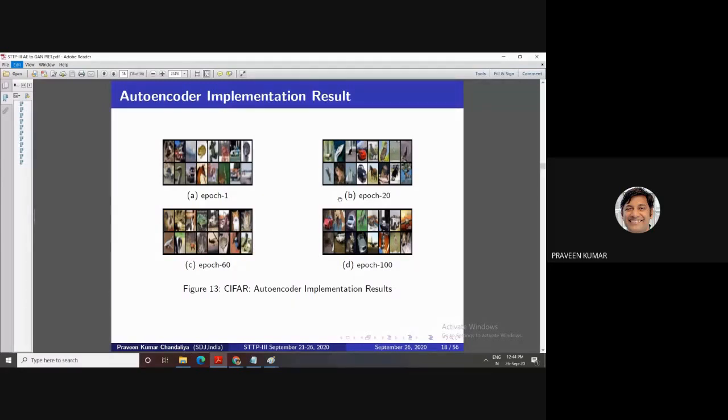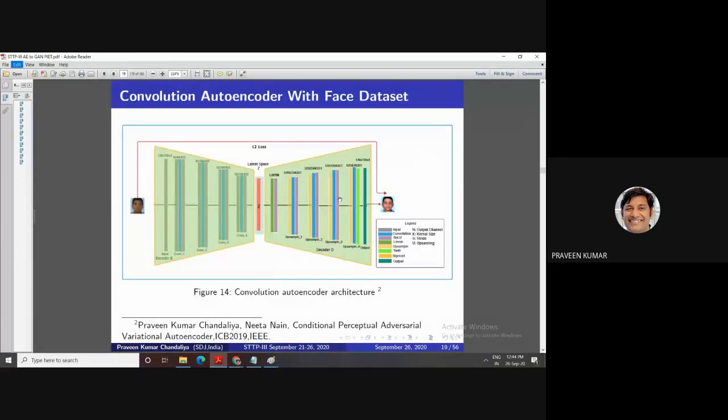I'm not using the simple convolution based autoencoder because it is very difficult to generate face images with a simple autoencoder, meaning fully connected or convolution based. Our next aim is to generate face images with the help of a deep convolution autoencoder. Deep means that in our previous model we had only 3 layers. This time the image size is 128 by 128, then the channel is 3. This is my architecture. I have developed this model.